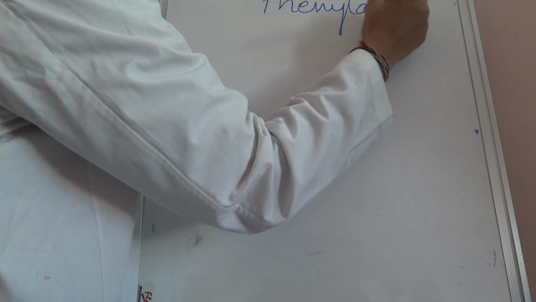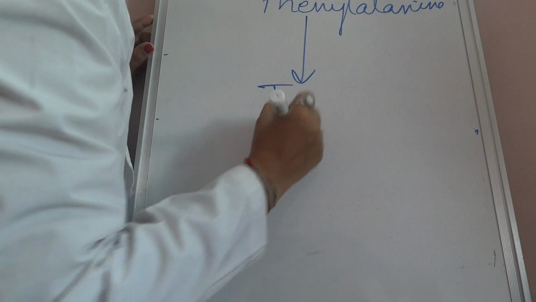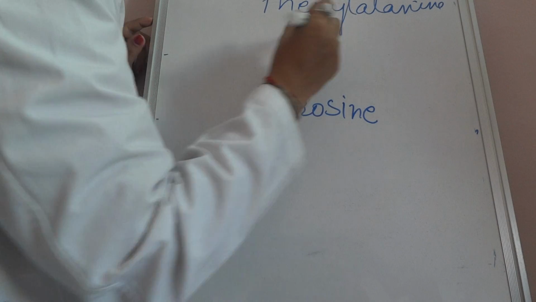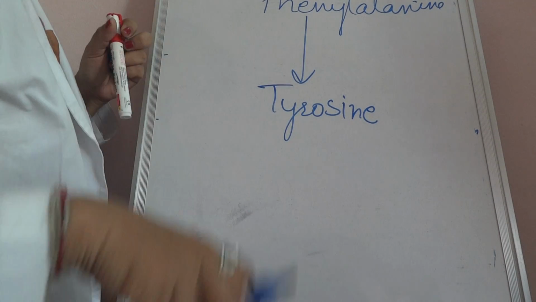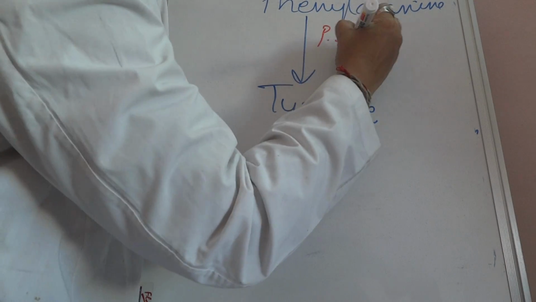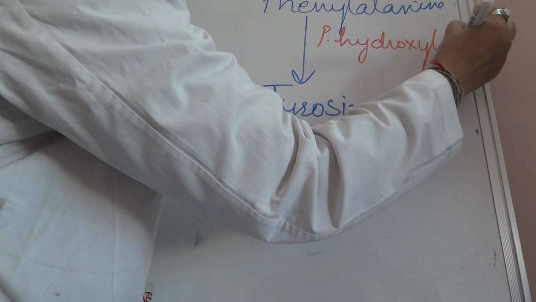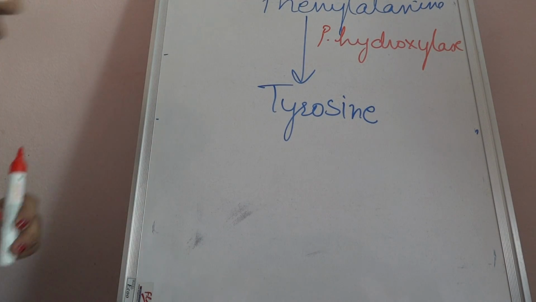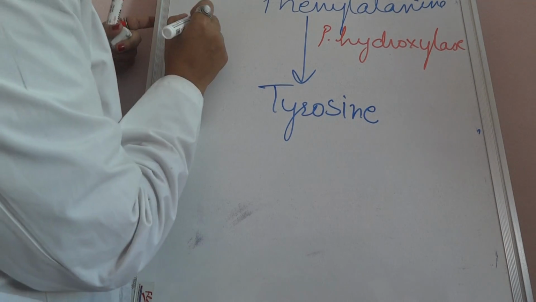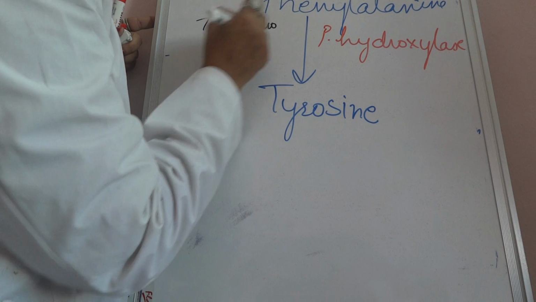Phenylalanine will form tyrosine in the presence of phenylalanine hydroxylase. Now this phenylalanine hydroxylase requires a cofactor in the form of tetrahydrobiopterin.